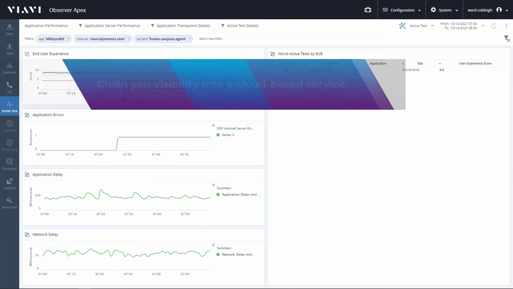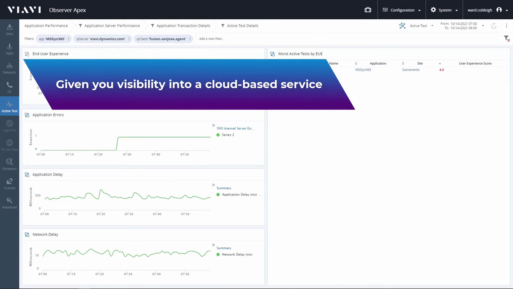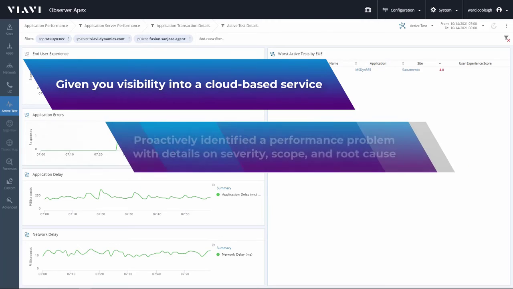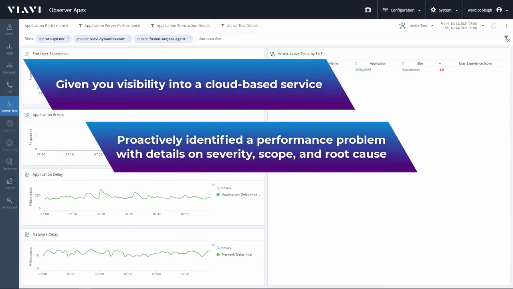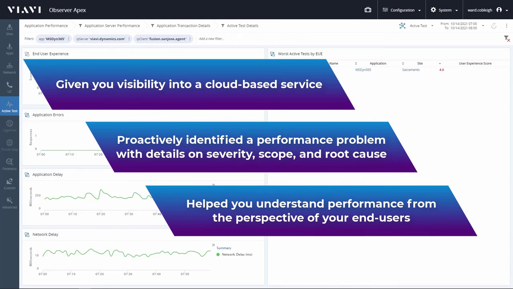In about 2 minutes, your active testing approach has given you visibility into a cloud-based service, proactively identified a performance problem, provided details on severity, scope, and root cause, and helped you understand performance from the perspective of your end users.